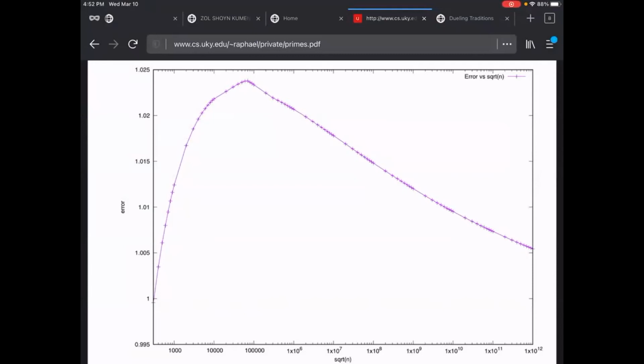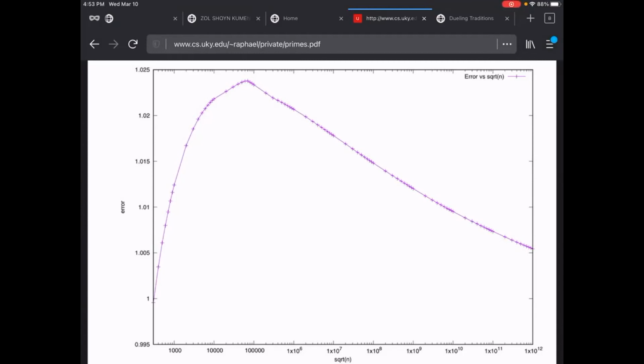This is about 4 hours of computation. And I assume that if I went further, it would keep going down. Every 10 years or so, I run this again because computers are more able, and I get a little bit farther. But this is kind of amazing that this probabilistic approach gets within, well, you can see the y-axis. I'm within 0.5% of what the logarithmic integral is. But there are a few caveats, and I must give you those caveats.